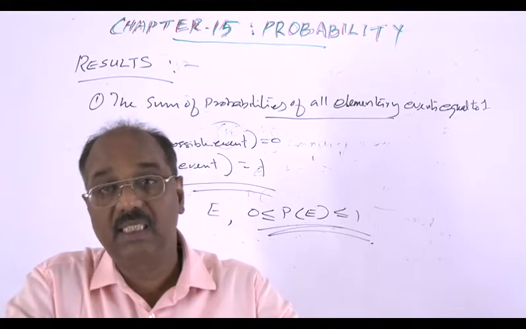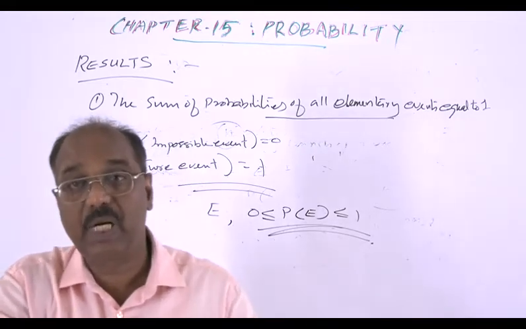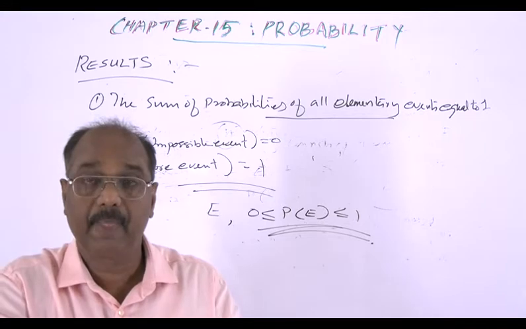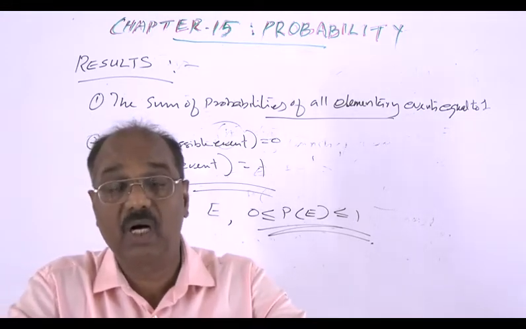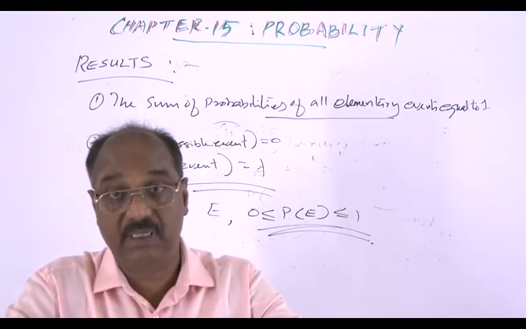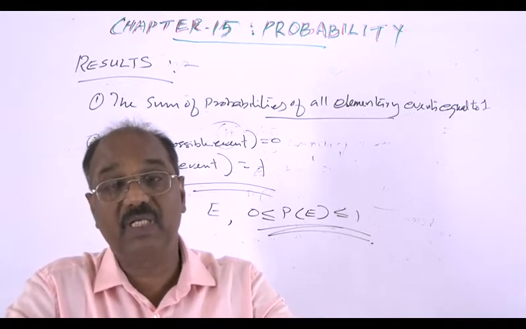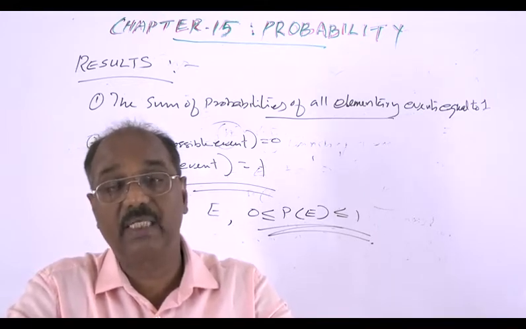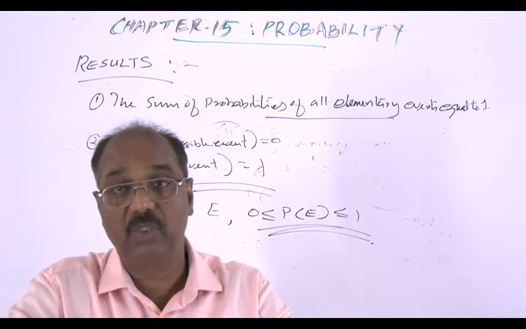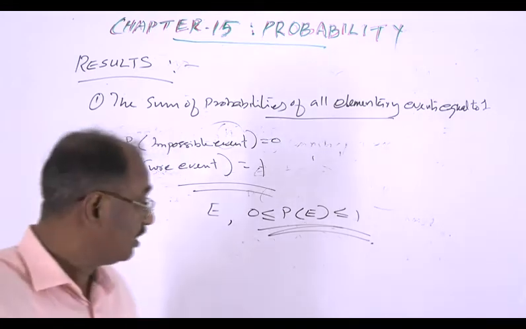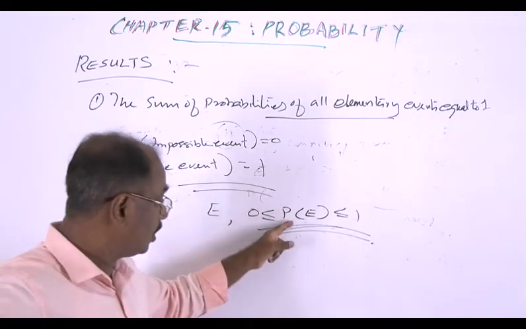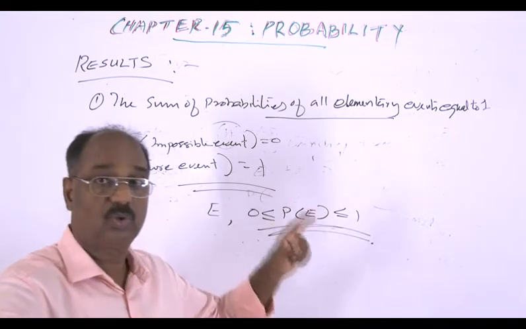This E is a part of the collection of all outcomes, the sample space. So the probability of E lies between 0 and 1. So in the general case, we see that 0 is less than or equal to probability, which is less than or equal to 1.